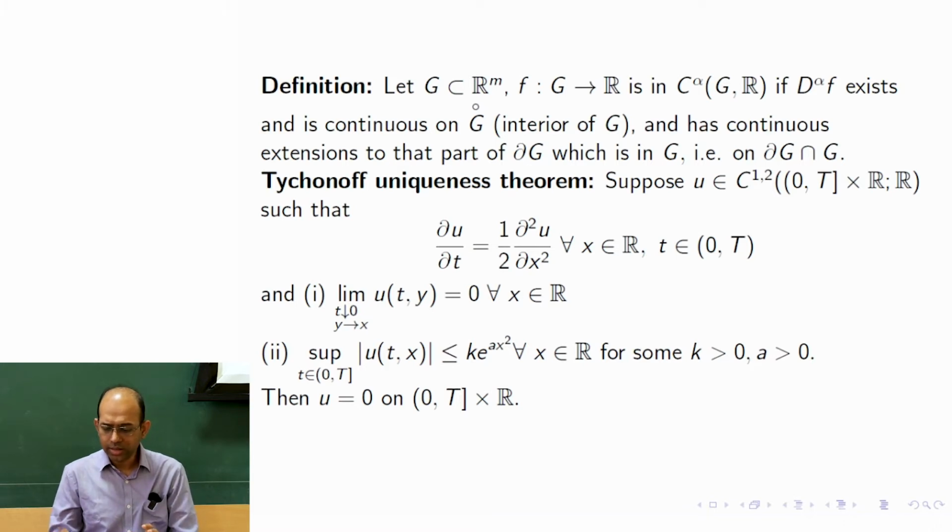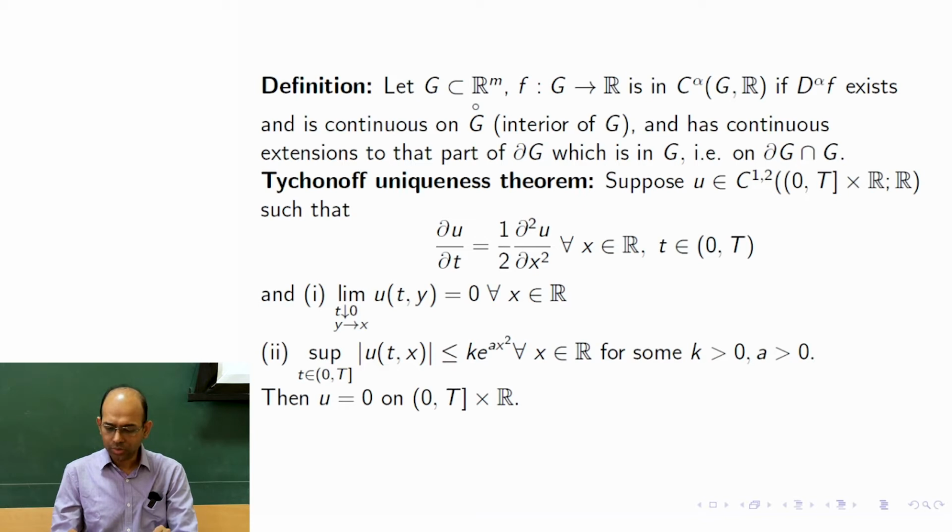So, continuous extension to ∂G, which is in G. That is, if the boundary is included in G, where f is given. If f is not defined at some point, we cannot talk about continuity of f at that point, right? However, if f is defined at some point of G which is actually on the boundary of G, then we have the opportunity to verify whether f is continuous at that point or not.